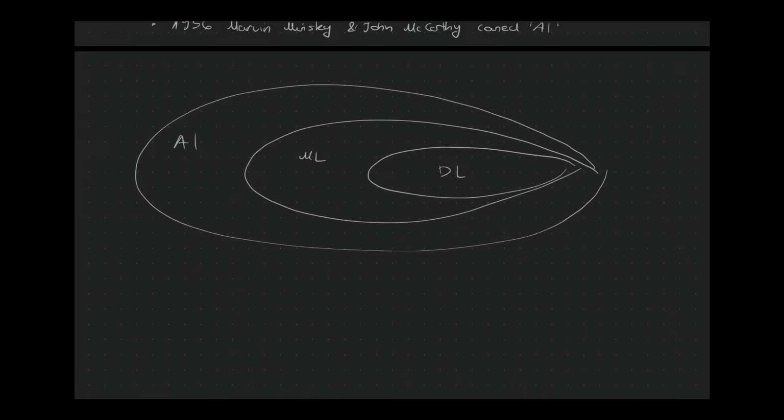We have AI as the field, and as a subfield we have machine learning, and another subfield is deep learning. You might ask, what is actually the difference between AI and machine learning? And I invite you to find the answer online for yourself. We will explore this in the future episodes.